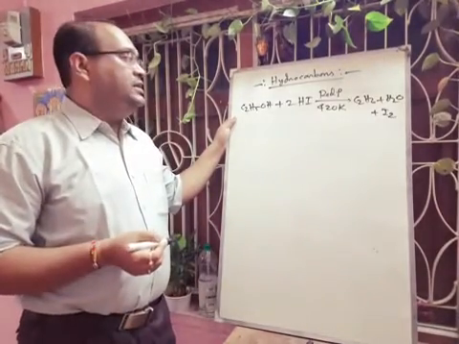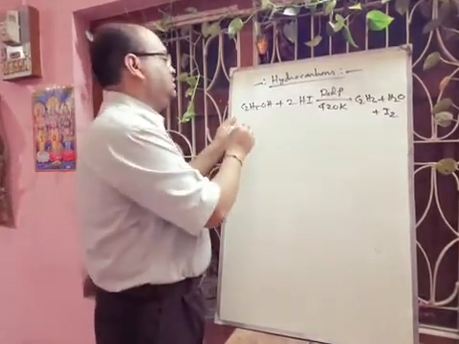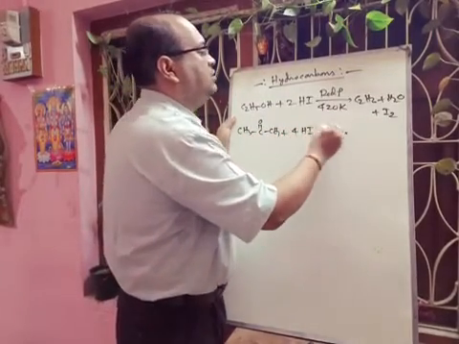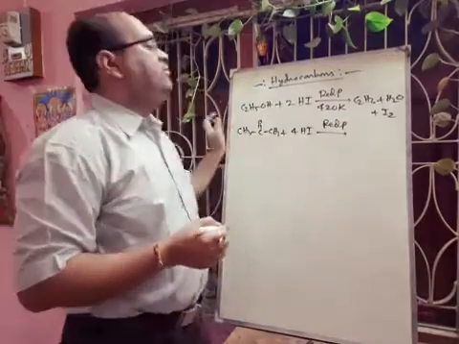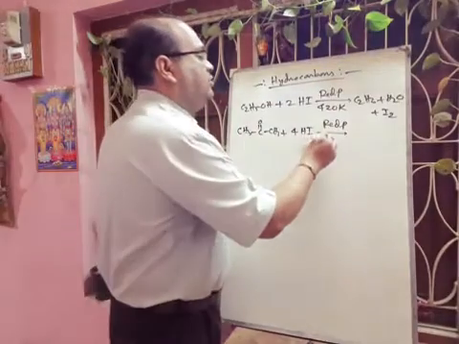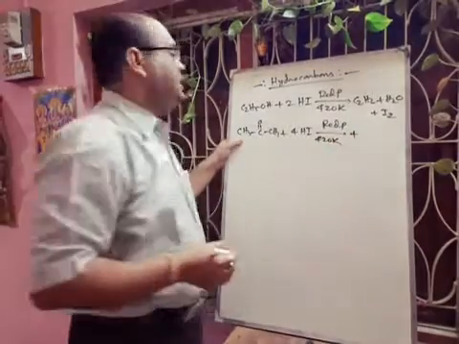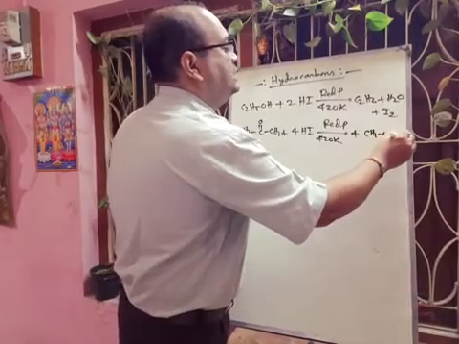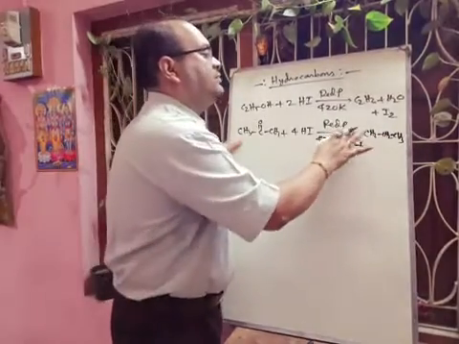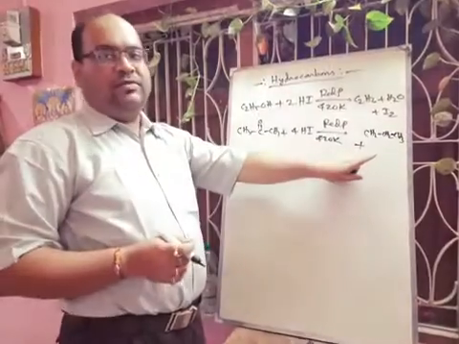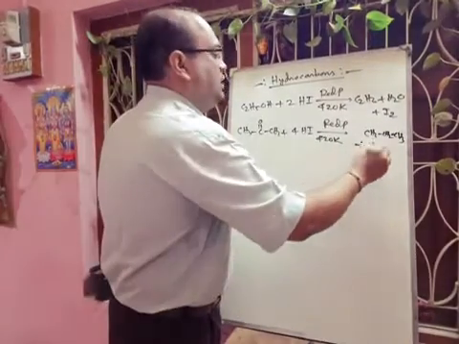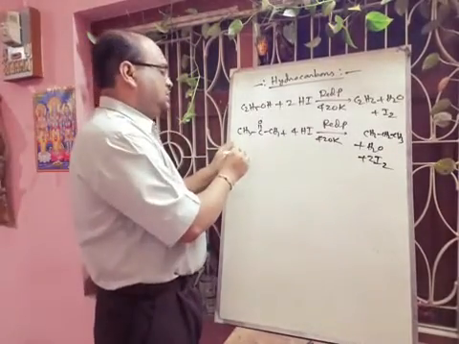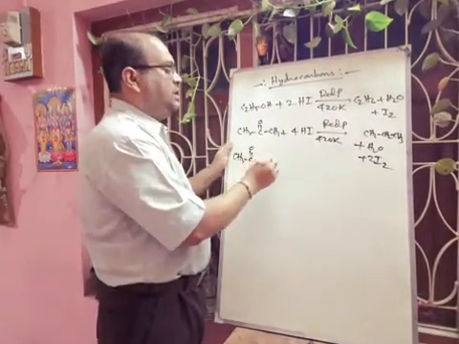Now if we take acetone, a ketone, then what will happen? Then the amount of HI required will be more. Here we require 4 HI, which will react with red phosphorus, and the temperature is also the same, 420 Kelvin. Then from here we will get propane, that means CH3CH2CH3, plus water and iodine.